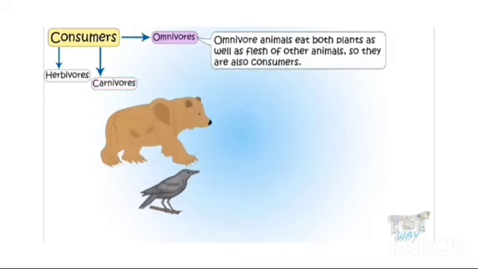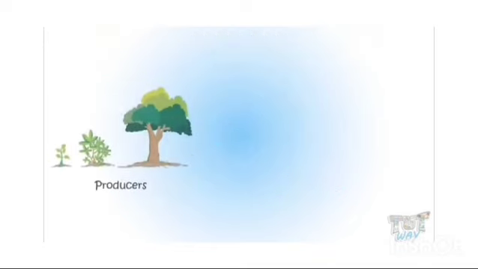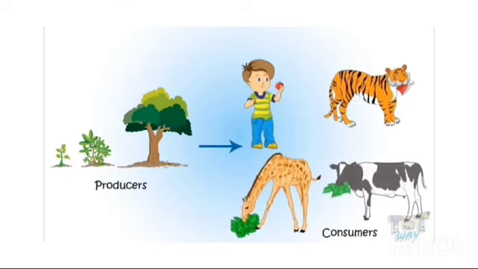The third category is omnivores, which depend upon both plants and the flesh of other animals. So they are also called consumers. The conclusion is that the producers are the only living things that produce their own food, and this food is eaten by the other living organisms called consumers.